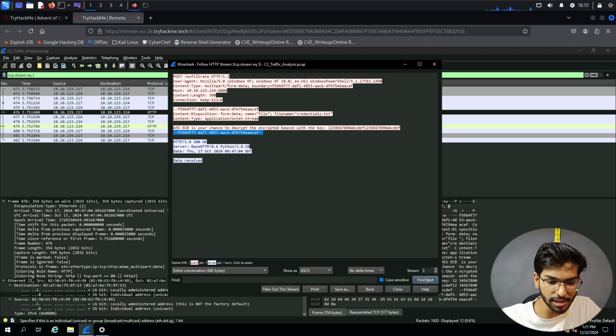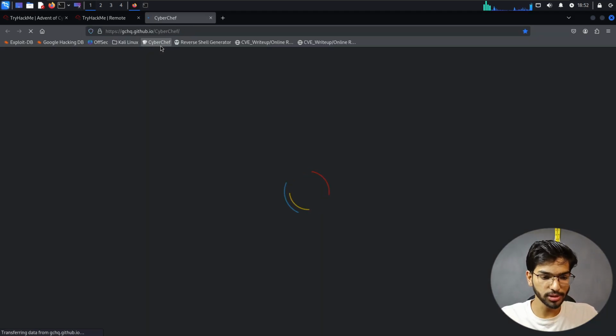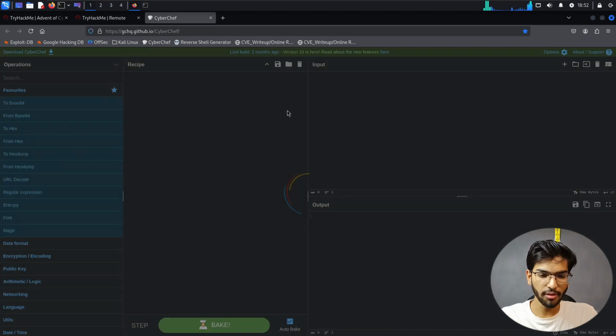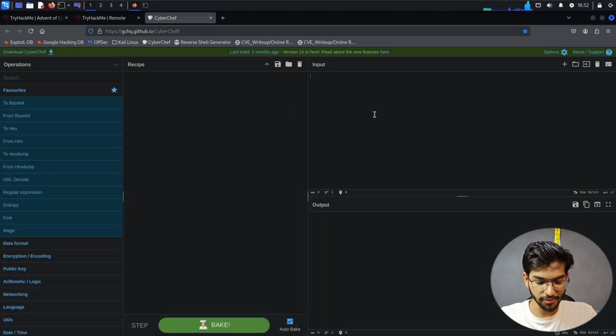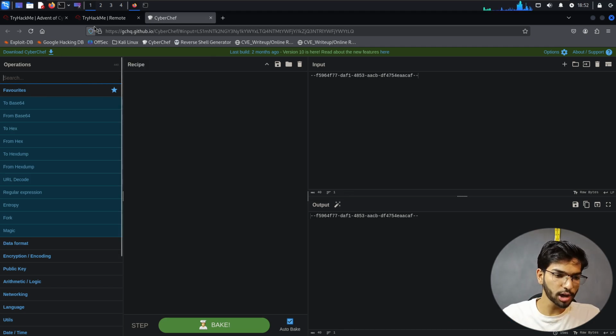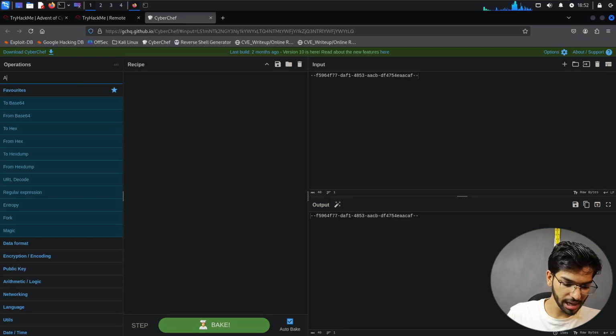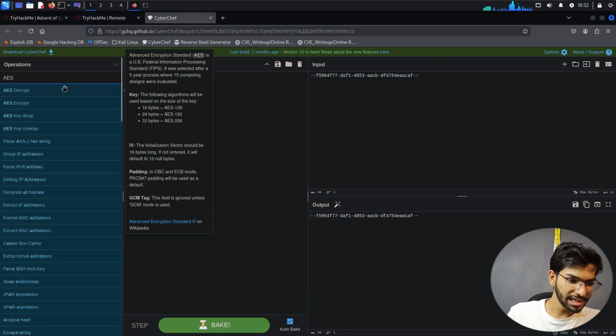Let's try decrypting it. Let's copy this, then come back to the browser, and I'll open up a popular tool for doing all these decryption and encryption processes in a web application, CyberChef. I'll paste in the key which I copied, and then search for an operation. The operation is given here, AES decrypt.